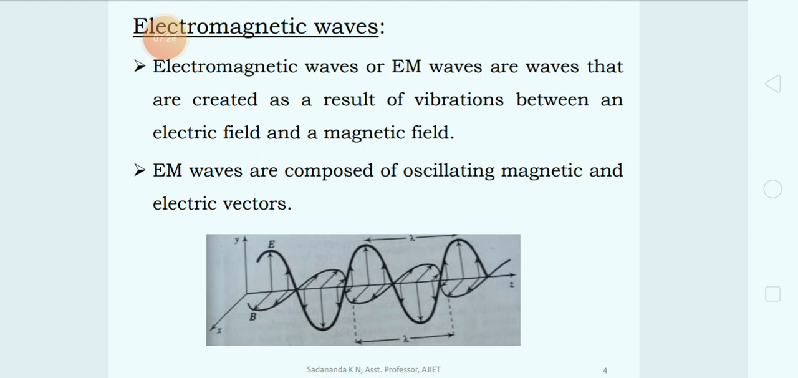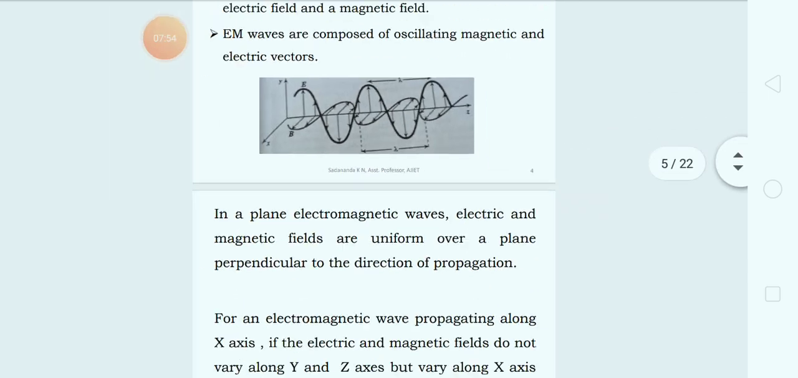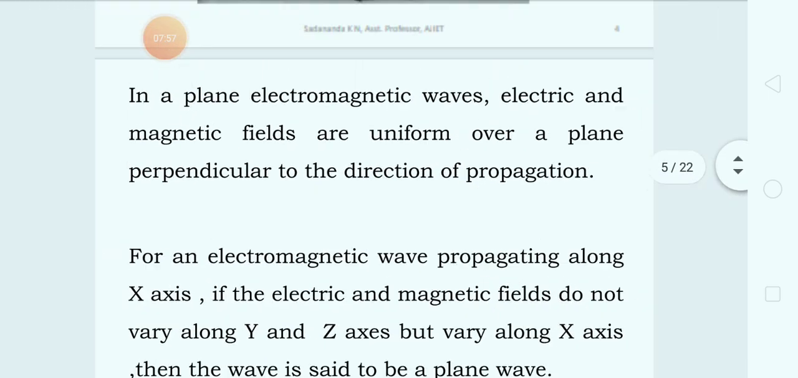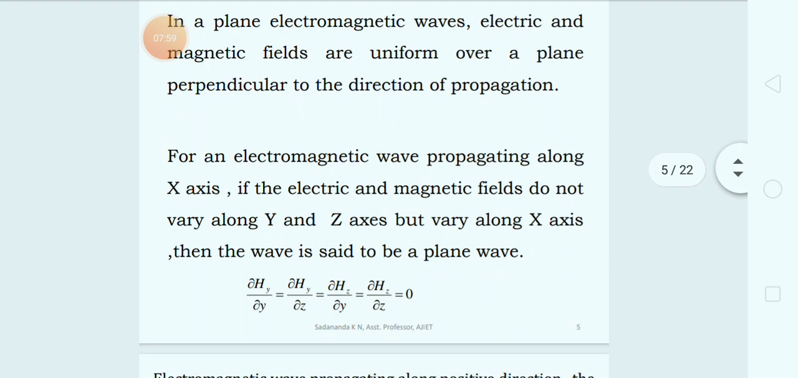So the variation in the electric and magnetic vector of an electromagnetic wave, when it is propagating in a direction, functions with respect to position as well as the time. So when a uniform plane wave is propagating in a medium along the x direction, there will be no field component along the direction of propagation.